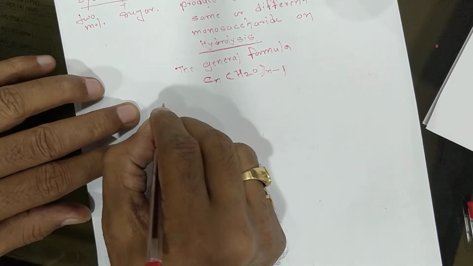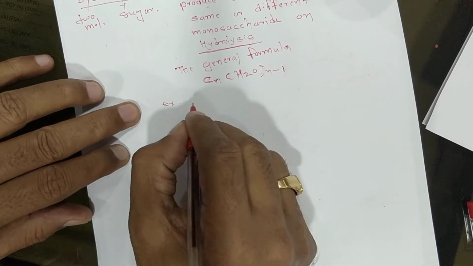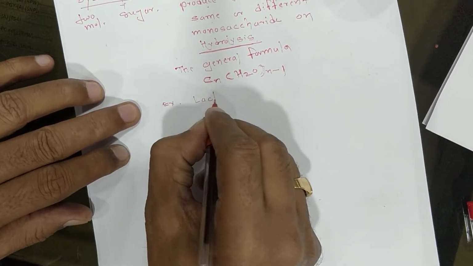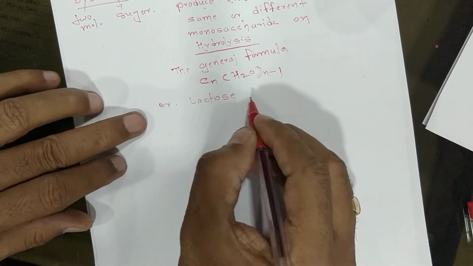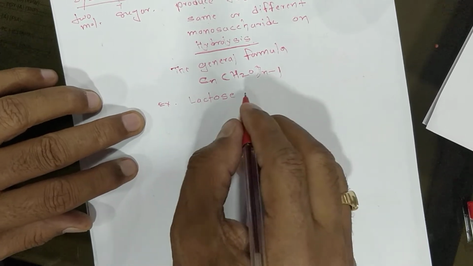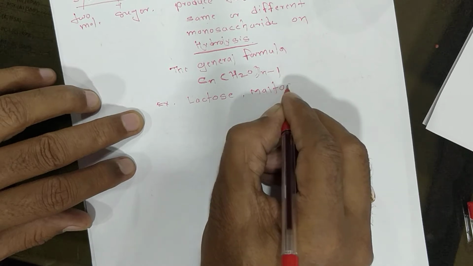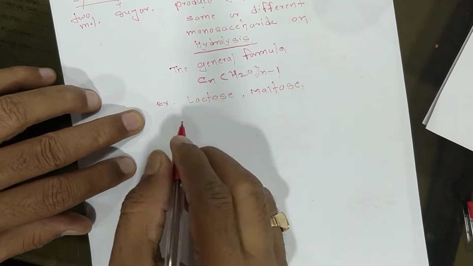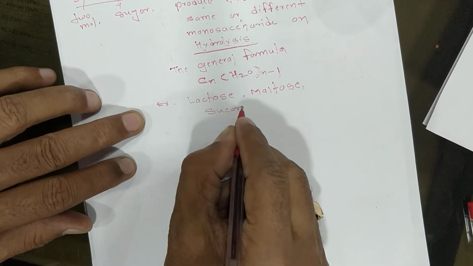Now the examples of disaccharides: lactose, maltose, sucrose.